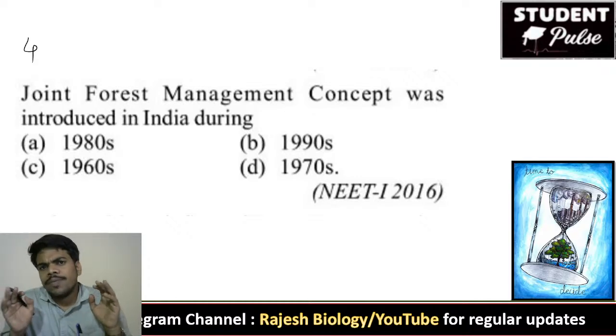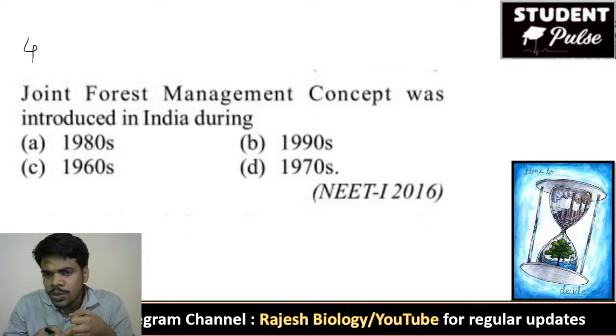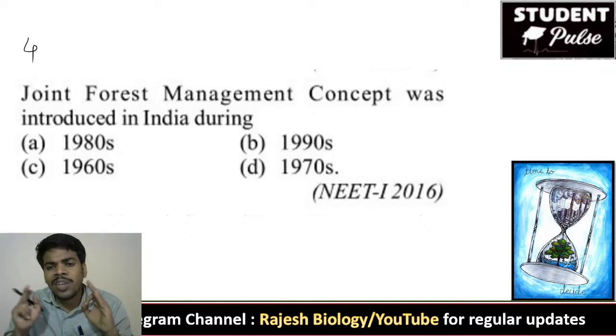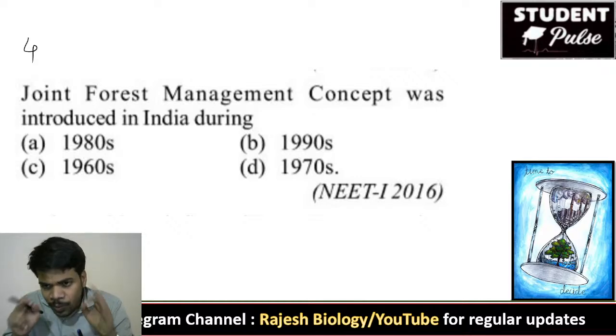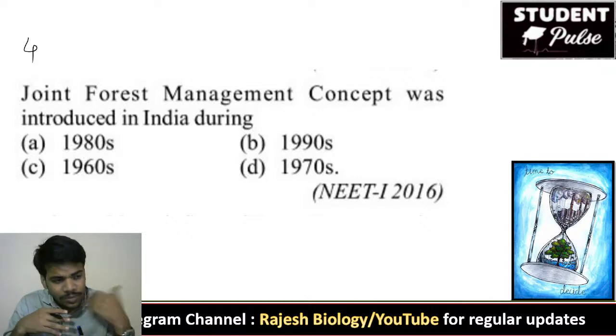Come to ecology. It is worth mentioning that in ecology, including ecosystem, biodiversity conservation and environmental issues, years are very important. Particularly in environmental issues, years are very important: the Montreal Protocol, where it was conducted and in which year, and joint forest management, which act was passed by the parliament.